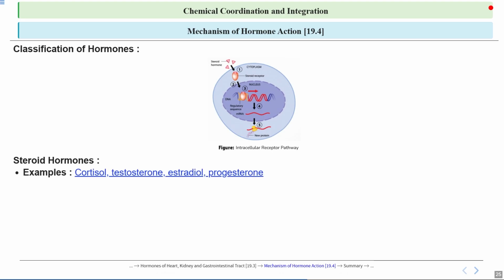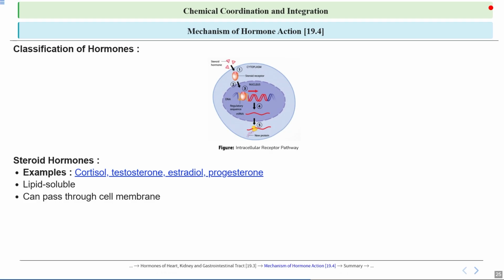So these hormones include cortisol, testosterone, estradiol, and progesterone. Lipid soluble means that we can call something lipid soluble when that substance can dissolve in lipids, which are fats and oils found in the cell membrane. Because of this property, lipid soluble substances can easily pass through the cell membrane, which is primarily made up of lipids, without needing a special transporter, or we can say channel.